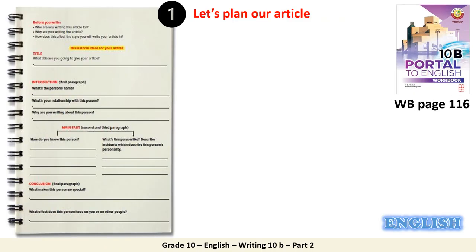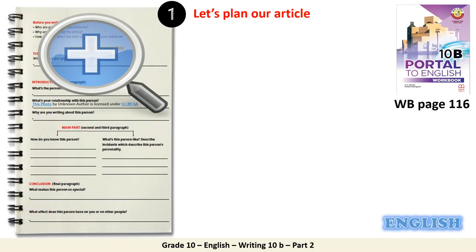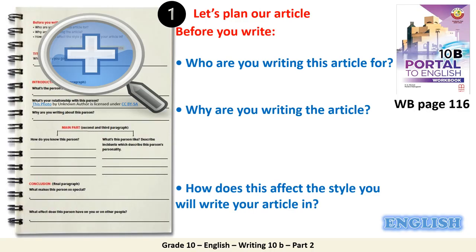All right, first of all, let's plan our article. That will be on the workbook on page 116, please. All right, so here the first part. Before you write, there are some questions that you are going to answer. First, who are you writing this article for? Then, why are you writing the article? And finally, how does this affect the style you will write your article in? Okay, please pause the video and try to do it by yourself, and then we are going to share our answers.